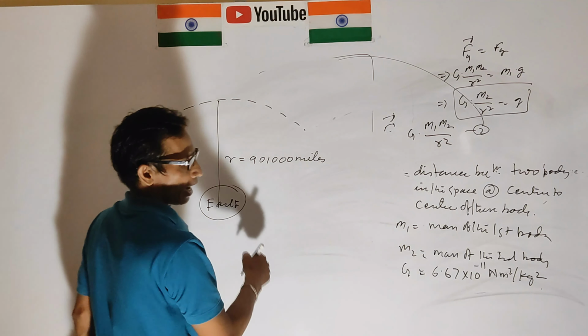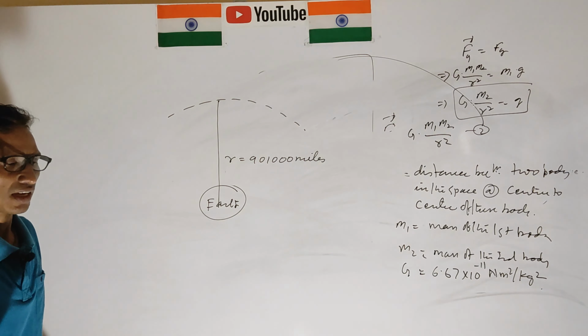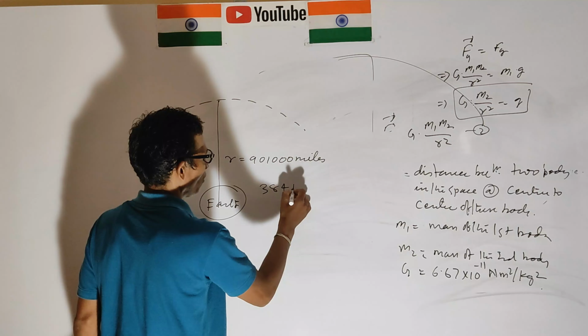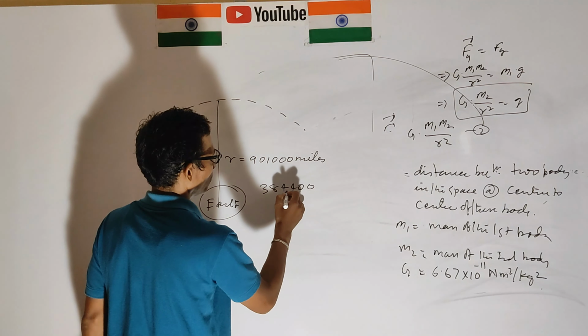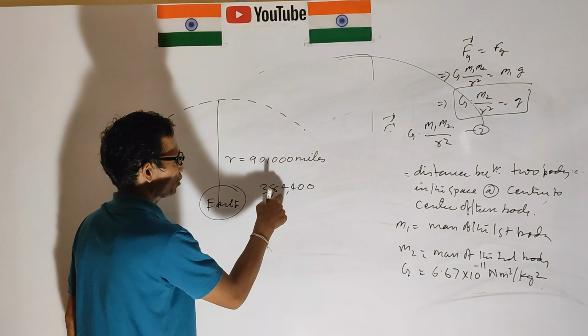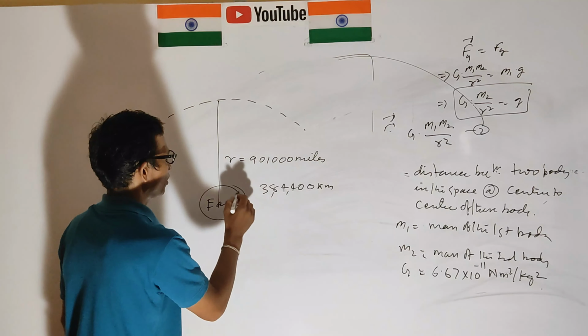And the earth and moon, how far is the moon? The moon is 384,400 kilometers.